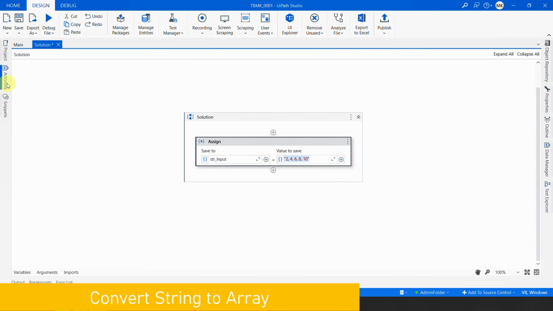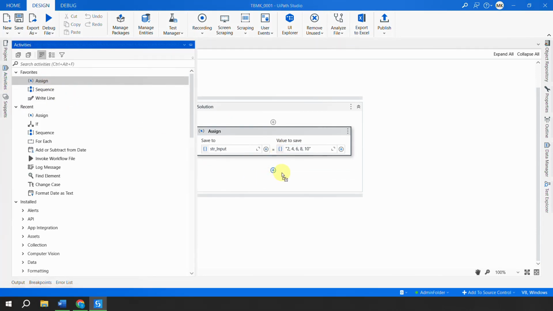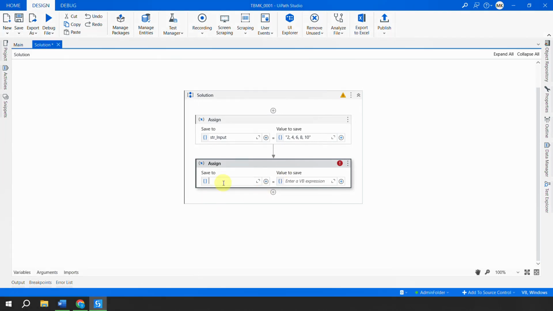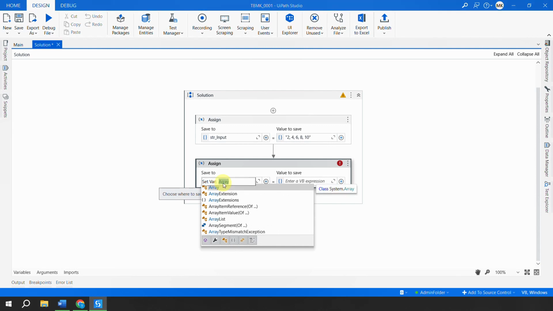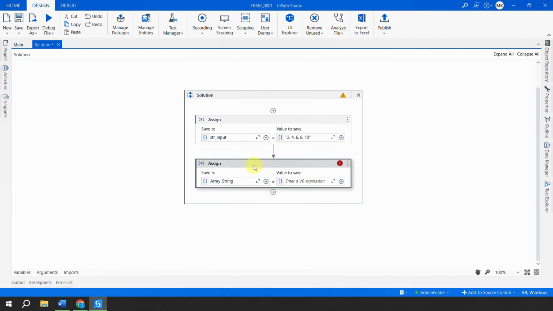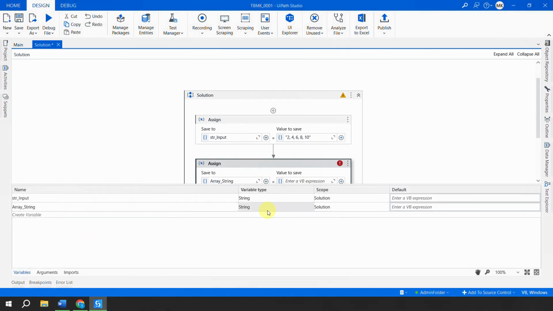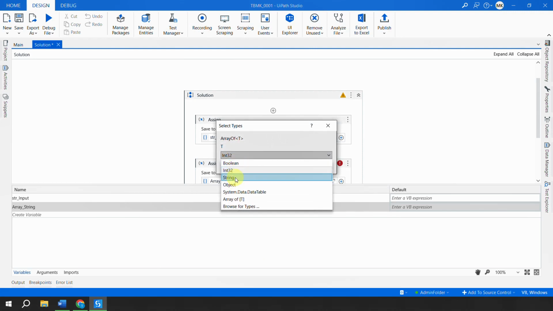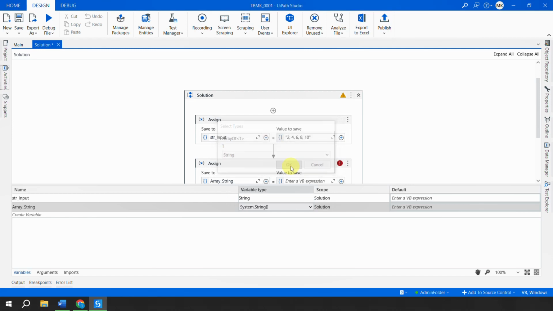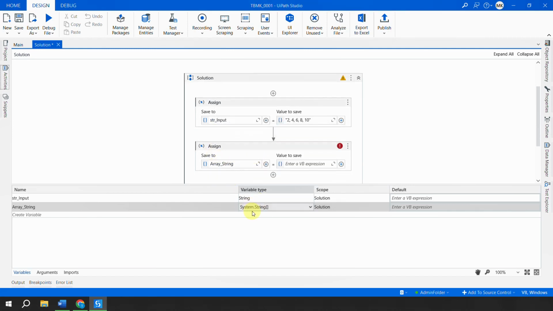How do we do that? I'll go back to the activities, I'll take one more assign activity and I will convert this to an array. So I would say here, I'll create a variable, it is called array of string, right? I'll go to the variables and array of string would be here, select this which is array of T and select the value string, then I'll hit OK and that will create an array of string for me, right?